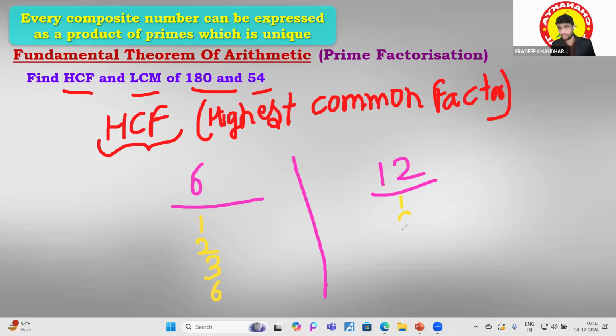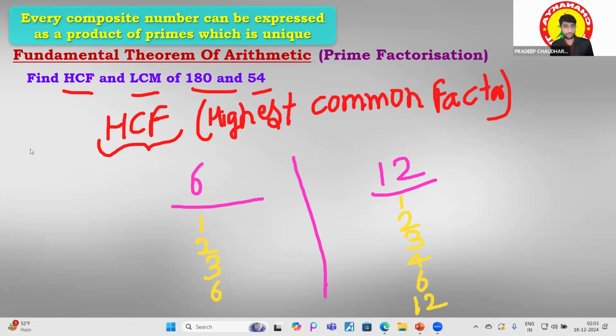So for 12: 1, again 2, again 3, also you will find 4, and after that you will find 6, and after that you will find 12. Okay, 4 times 3 is 12, 6 times 2 is 12, 12 times 1 is 12. And 1 times 6 is 6, 2 times 3 is 6, 3 times 2 is 6, 6 times 1 is 6. So all these are the factors of these numbers.